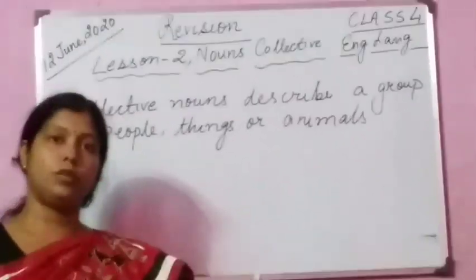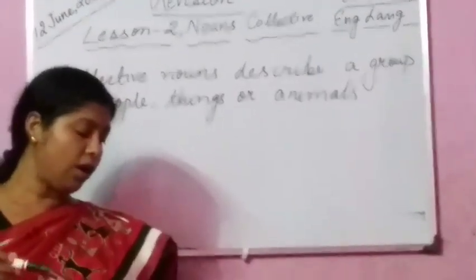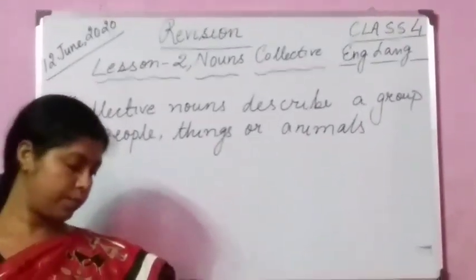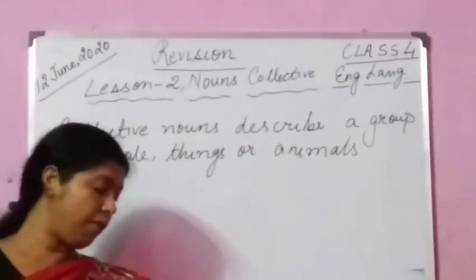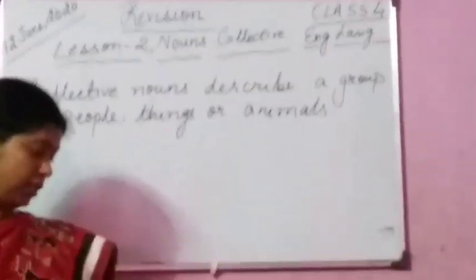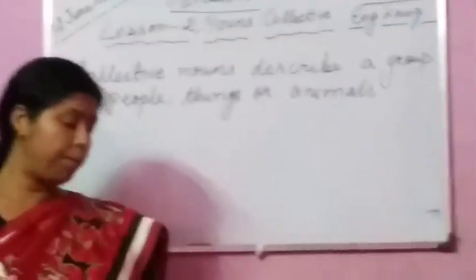Plural of box will be boxes. Singular of watches will be watch. Singular of mice will be mouse. And down across, singular of women will be woman. Plural of branch will be branches. Plural of echo will be echoes.